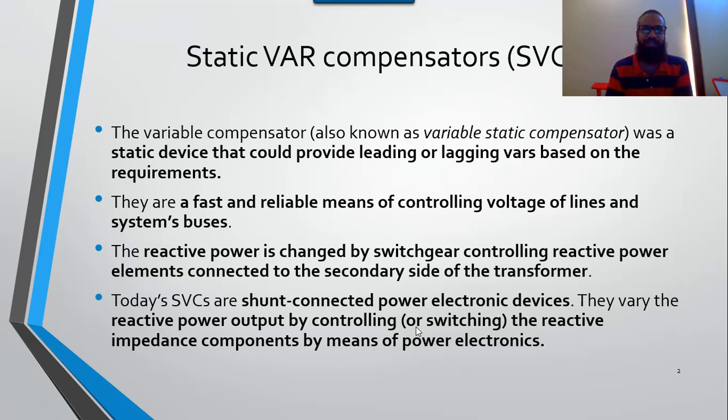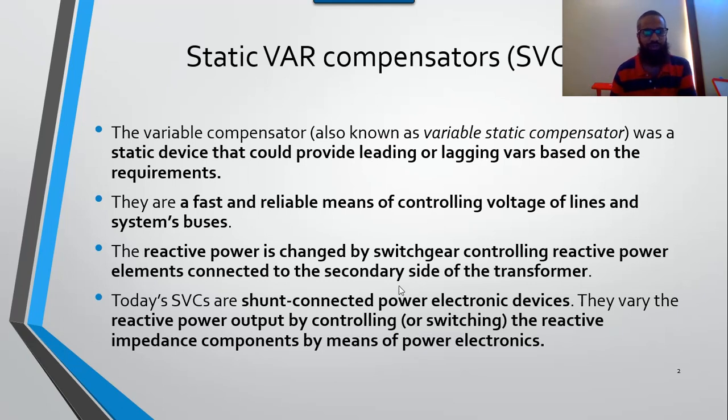Normally, modern devices which are used to compensate this reactive power are known as FACTS devices, flexible AC transmission system. And among FACTS devices, there are many types of devices, and one of the most important devices is known as static VAR compensator.